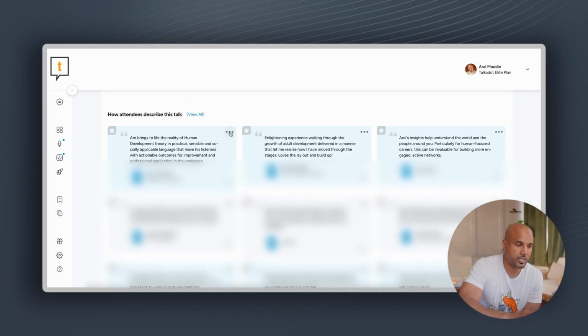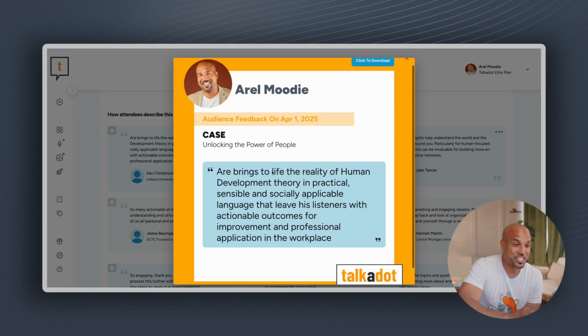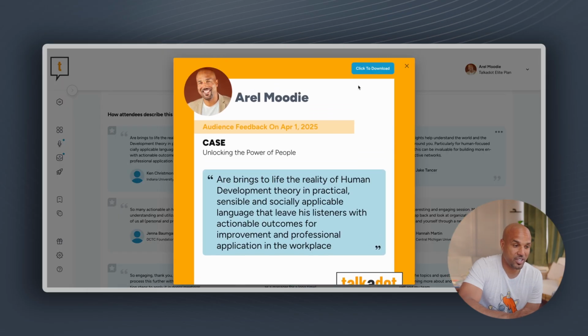The first thing I can do is click on these three dots right here and do view testimonial data. And I can see in one quick view what this person said about me. And if I really like this testimonial, I can click on these three dots and go to download shareable testimonial. And I can actually turn this into a shareable image. Again, I can just go ahead and click on download and then post that to the internet, post on social media, or do whatever I want.